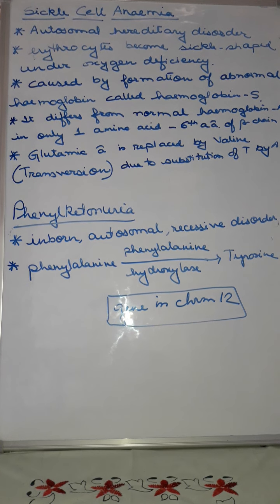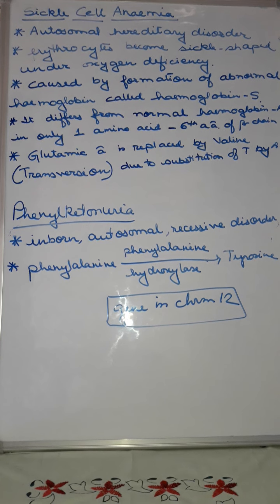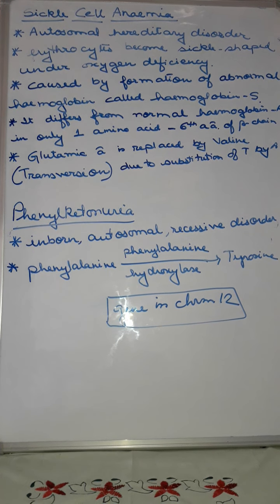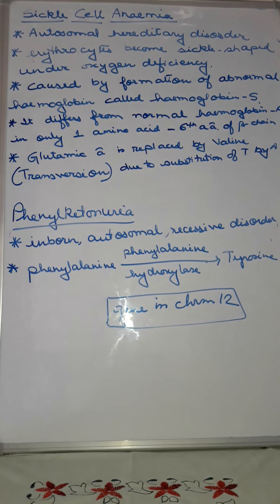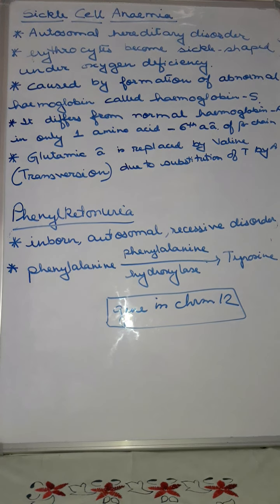Phenylalanine gets converted to tyrosine and subsequently reactions go on. But sometimes, a gene present on chromosome number 12, which is responsible for the production of the enzyme phenylalanine hydroxylase, gets defective due to some problem. Then the enzyme is not formed, so the reaction cannot take place.